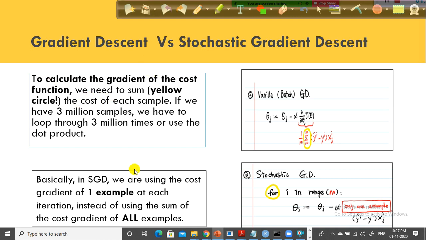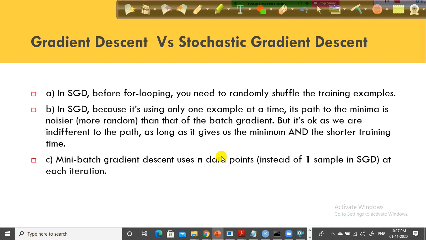We have something else called stochastic gradient descent. Here we use the cost gradient of one example at each iteration, instead of using the sum of the cost gradient of all examples. For each iteration we use only one observation. Remember, here we used alpha times the sum of i equal to 1 to m of the partial derivative of J of theta j with respect to theta j. In that case, instead of using i equal to 1 to m, each and every observation, we are taking only one example.